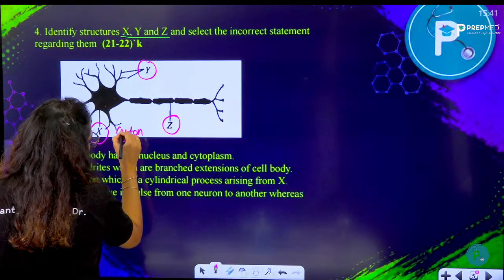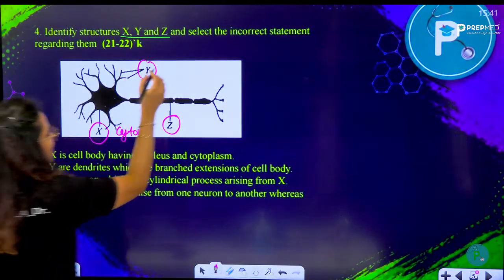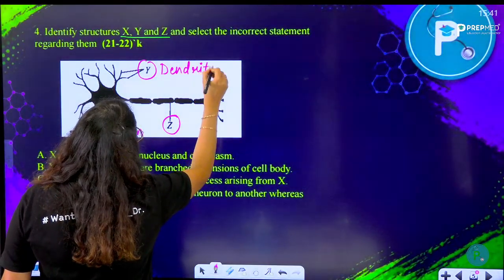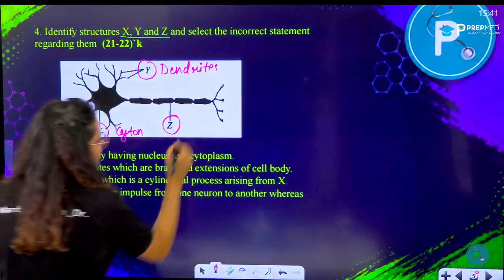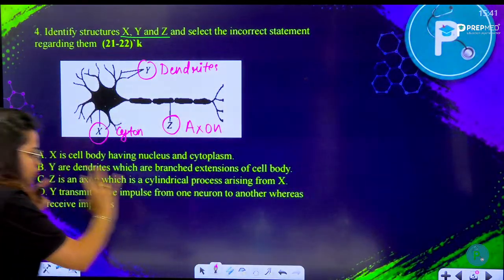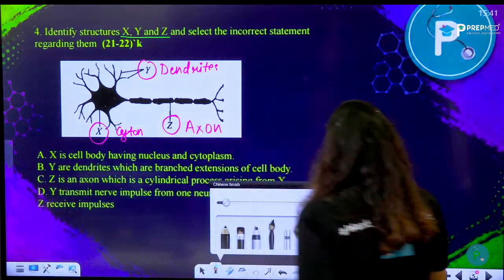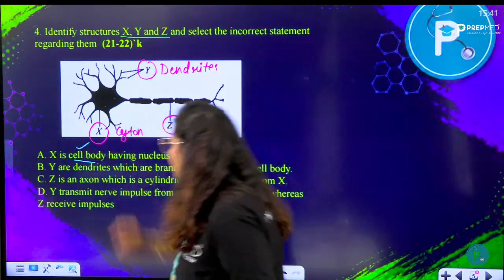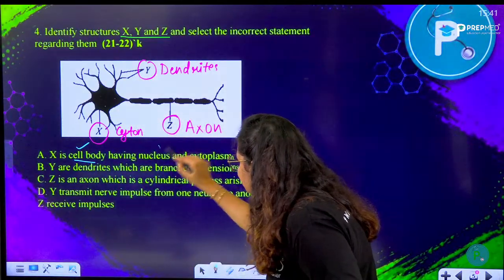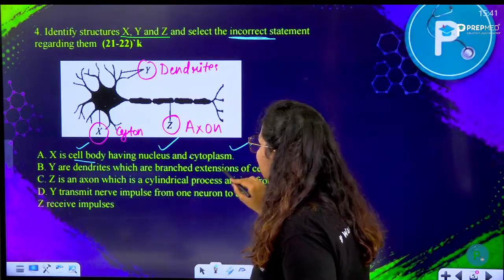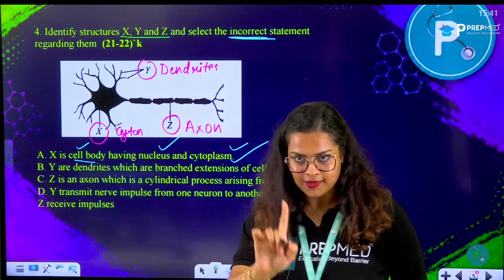X is the cyton, or the cell body. Y are the dendrites, and Z is nothing but the axon. So they are talking about axon here. Let's try to match them up now. They are saying X is a cell body having nucleus and cytoplasm. Yes, X is a cell body. You are supposed to find out the incorrect one, not the correct. This is a correct statement.